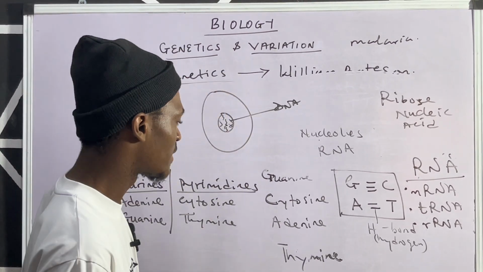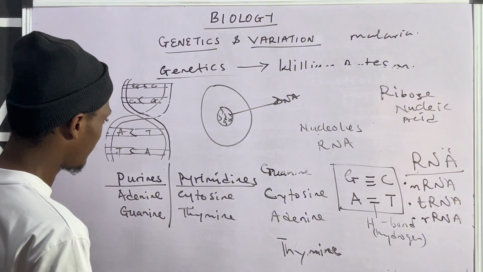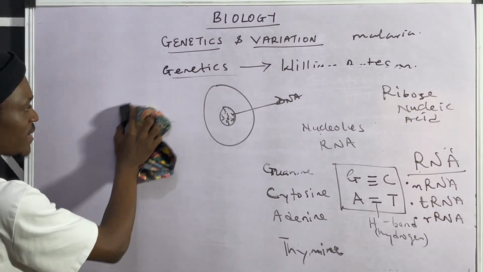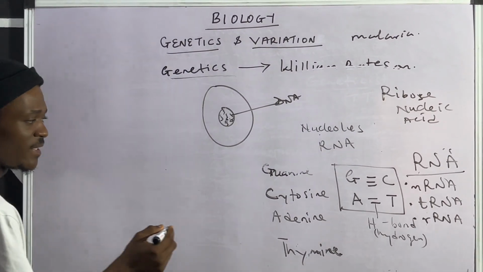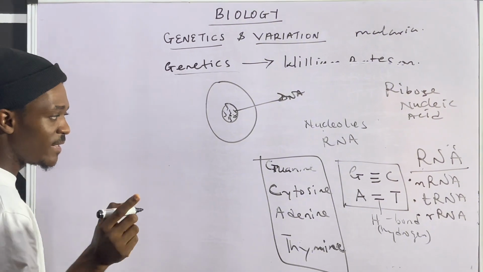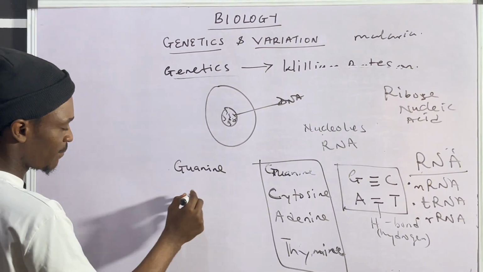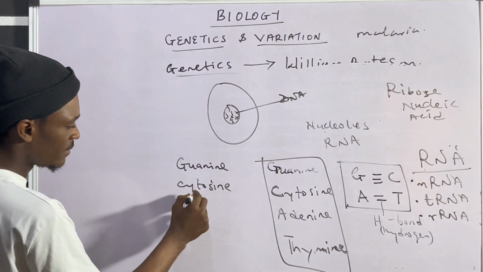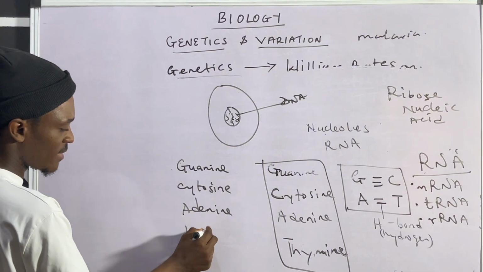And as a matter of fact, what distinguishes RNA from DNA? Let me just quickly outline it. Remember I said that the DNA is made up of these nitrogenous bases, but the RNA is made up of these same nitrogenous bases: guanine, cytosine, adenine, but in place of thymine, it is now replaced with uracil.